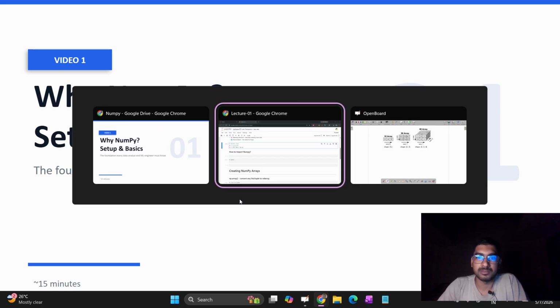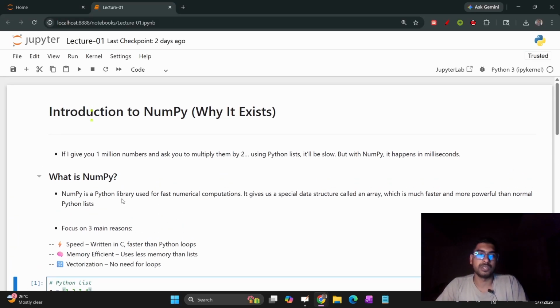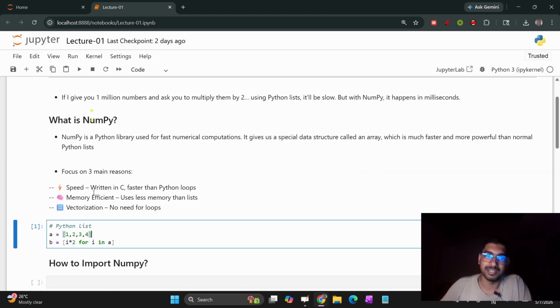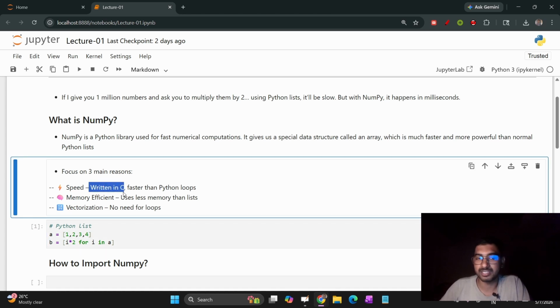So let me show you. Introduction: what is NumPy? NumPy is a Python library, as I told you. But the important thing is that it is not written in Python, it is written in C language. That's why it is faster than other things, and that's why the whole NumPy concept comes in. NumPy is a numerical computation library. We know ML is all about maths, and to perform any mathematical operation, we use the NumPy library.